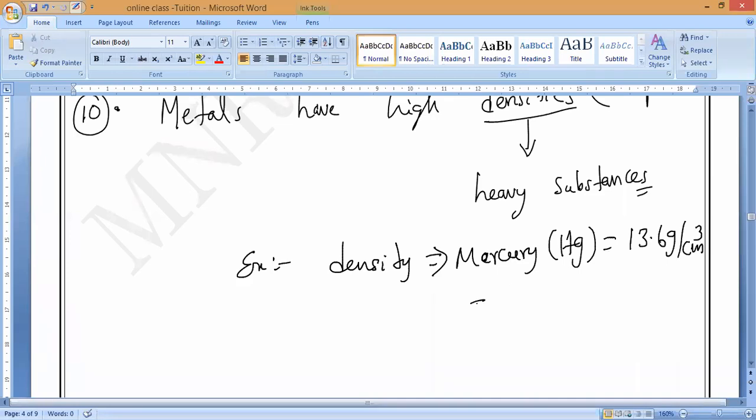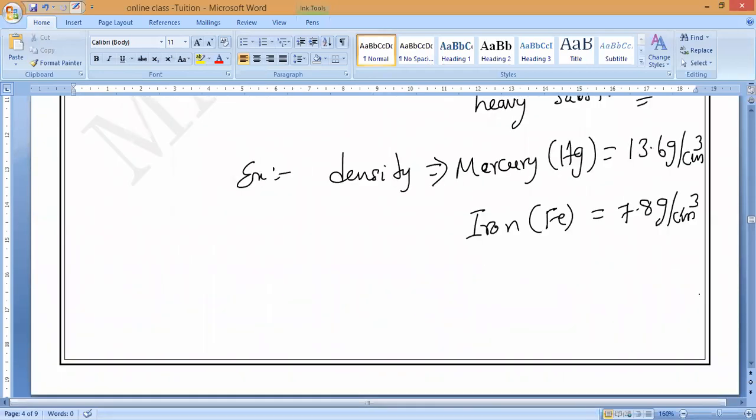Same way, iron. How much density? 7.8 gram per cubic centimeter. Understand, guys? Please respond. Like that, most of the metals have very, very high density.